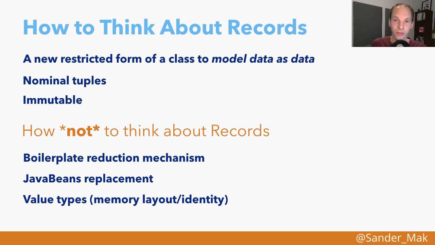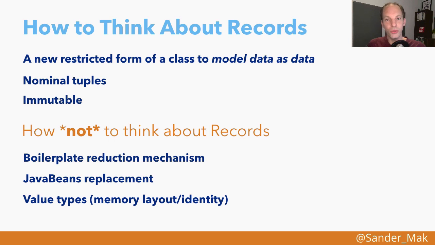The design goal here is to have a good way to model data as data. It's also not a drop-in replacement for Java Beans, because as we saw, the accessor methods, for example, do not adhere to the get standards that Java Beans have. Java Beans are generally also mutable, whereas records are immutable. So even though they serve a somewhat similar purpose, records do not replace Java Beans in any meaningful way.